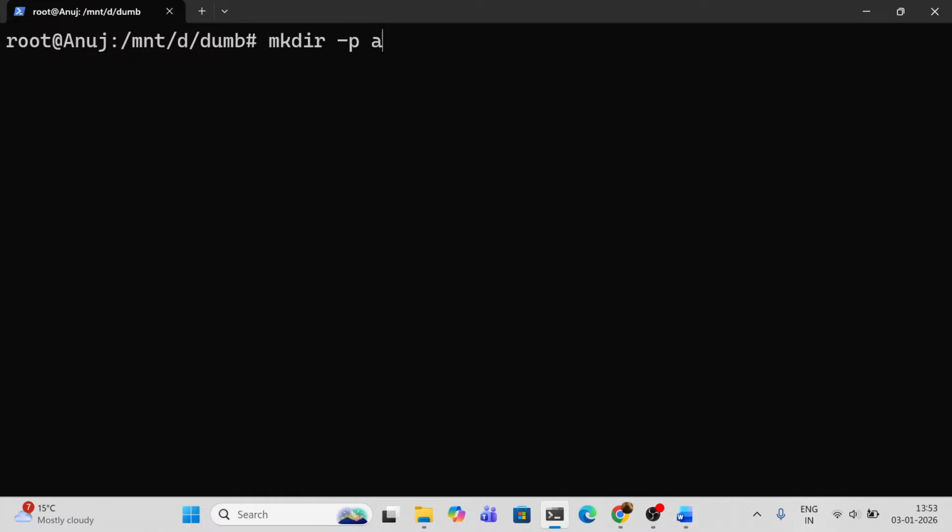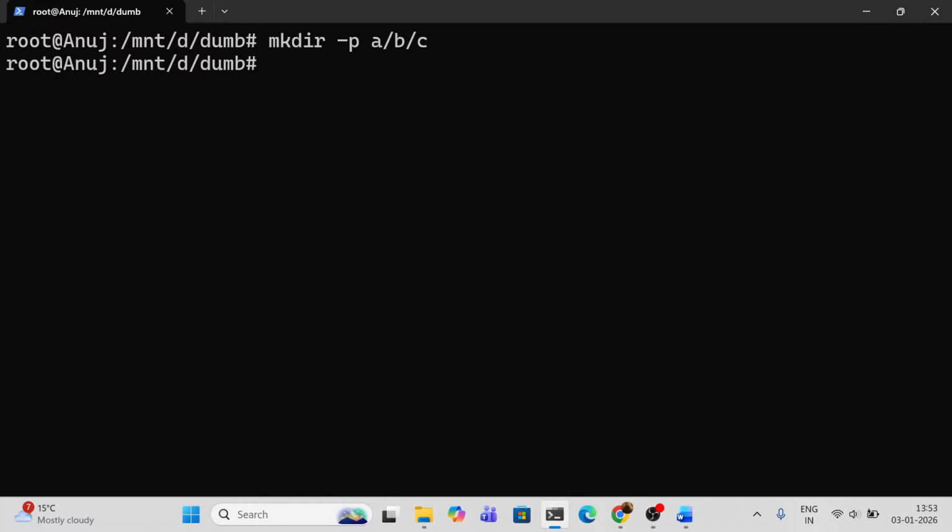For example, here I have type A. So what happens when I write mkdir -p? The next character after P will be your parent folder. Now here P is a parent and A will be the parent folder. Now inside parent folder A, I will create the next folder B, and inside B, I will create another folder C. Here this folder is created.